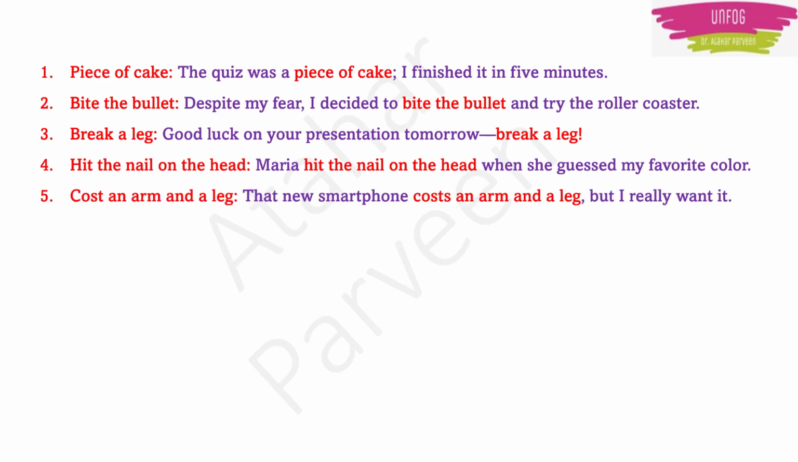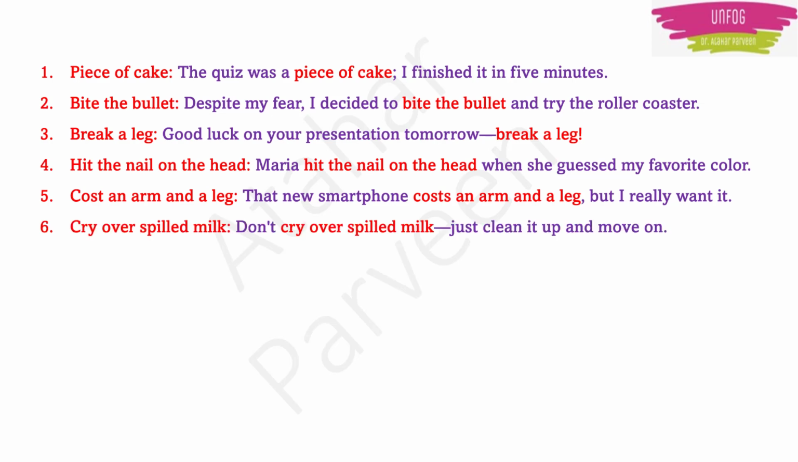Okay. Cost an arm and a leg means very costly, right? So, that new smartphone costs an arm and a leg, but I really want it. Next, cry over spilled milk means some situation has gone wrong and the person is worried about that situation now. So, don't cry over spilled milk. Just clean it up and move on.